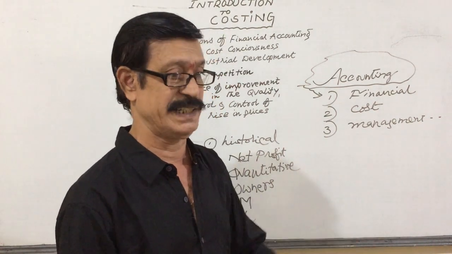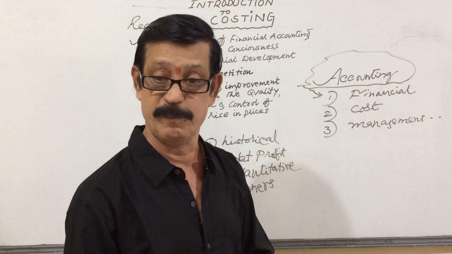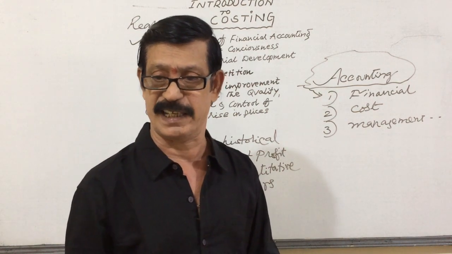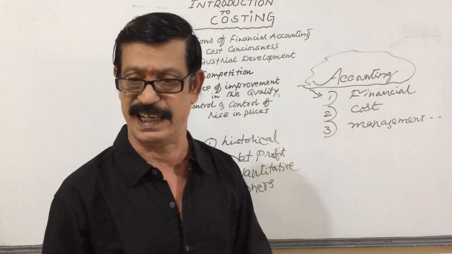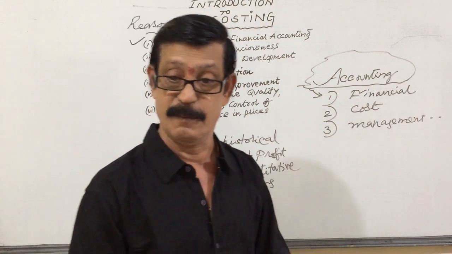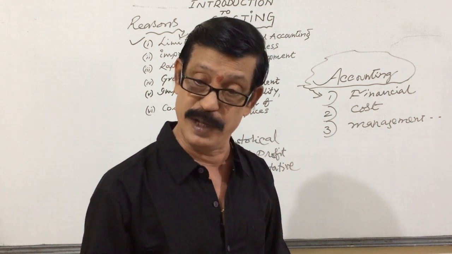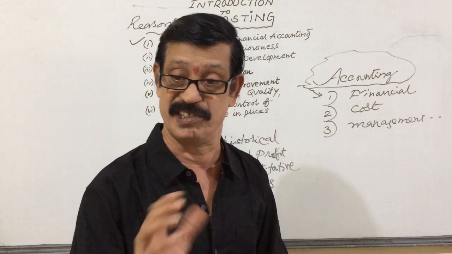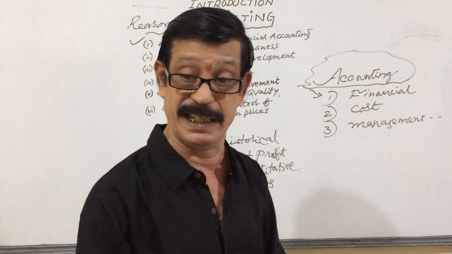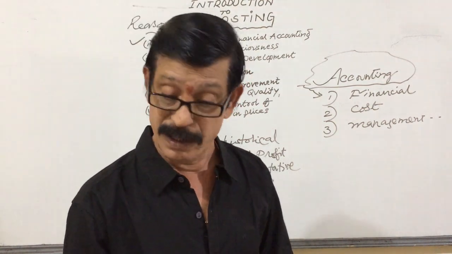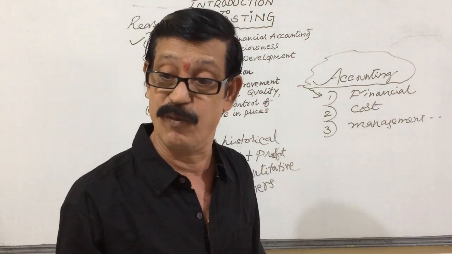If you know the fixed expenditure, it cannot be controlled; we have to pay compulsorily, irrespective of the production. But variable cost increases or decreases based on the production. So we must know the difference between fixed and variable. Some are normal and some are abnormal. Normal cost we cannot avoid.